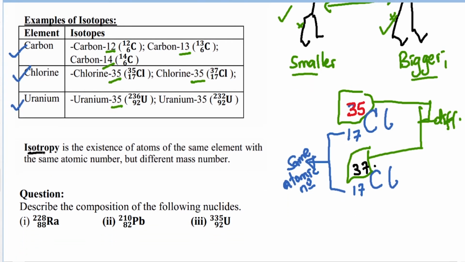Or in other words, what isotopy means is the existence of atoms of the same element, with the same atomic number, but different mass numbers. That is isotopy. Okay, so we've explained isotopy. Let's look at this question.